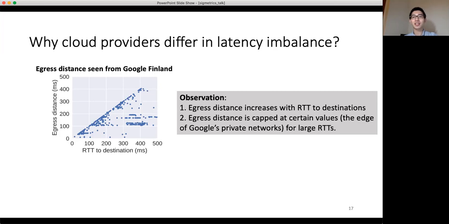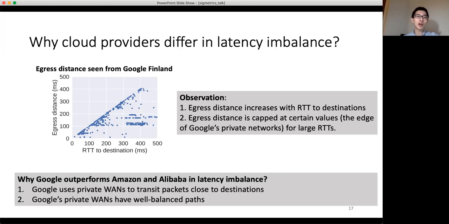The capped egress distance could indicate the edge of Google's private networks. In summary, Google outperforms Amazon and Alibaba in latency imbalance because it uses private WANs to transit packets close to destinations, and Google's private WANs have well-balanced paths.